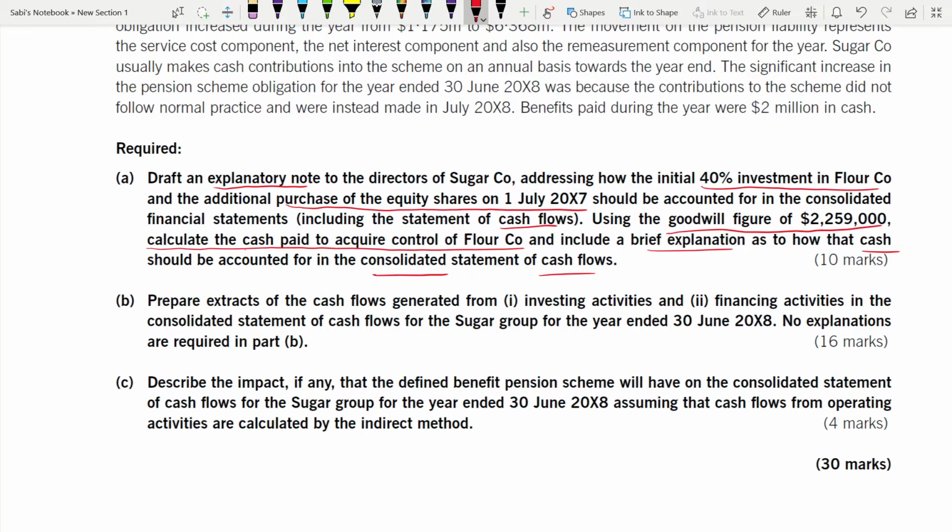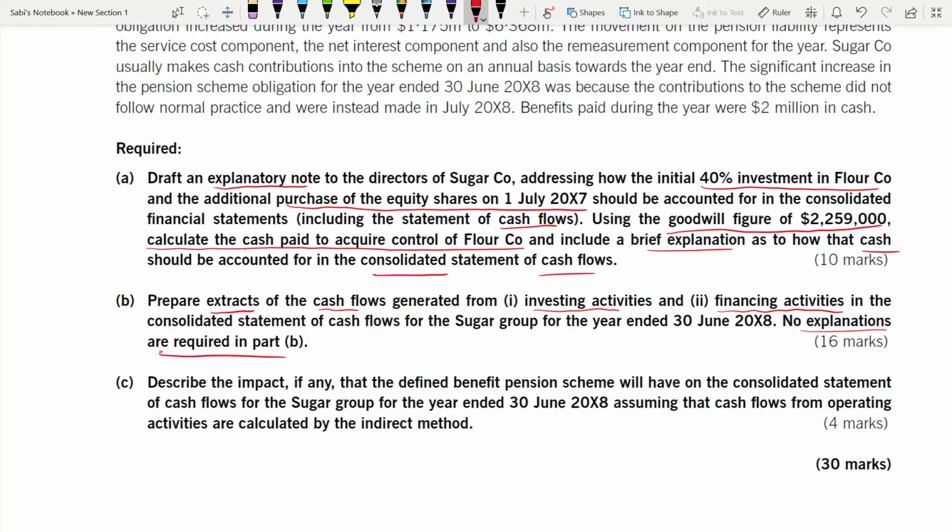Part B, 16 marks. Prepare extracts of the cash flows generated from... Now this I say is like the easiest question, where you have to prepare extracts of cash flows generated from investing activities and financing activities in the consolidated statement of cash flows for Sugar Group for the year ended. No explanations are required in part B. Where they tell no explanations are required, it means no explanations are required. Don't try to put explanations thinking that you will get more marks because you are lacking calculations. That's a very wrong strategy. Don't do that. So this is a fully calculation part and your aim should be to get the full 16 marks.